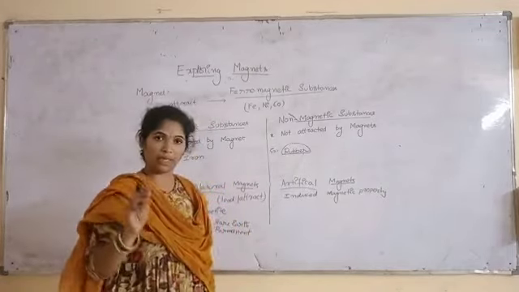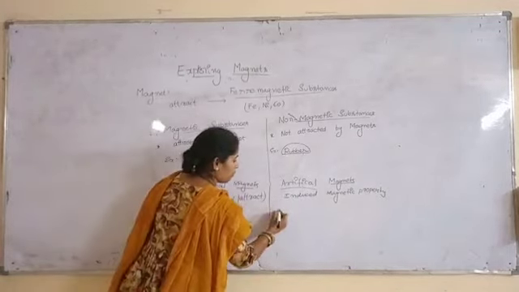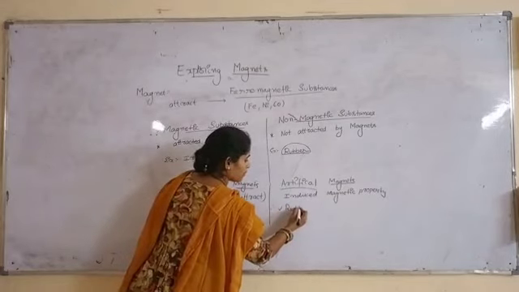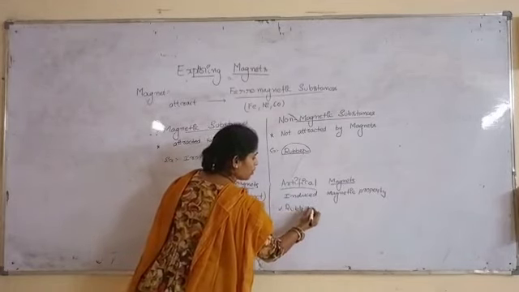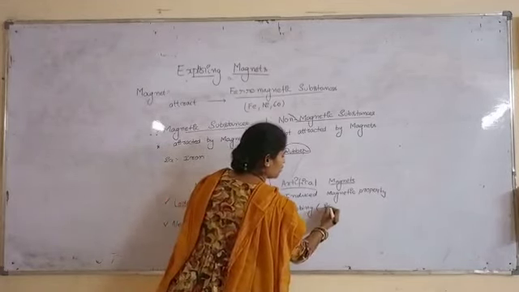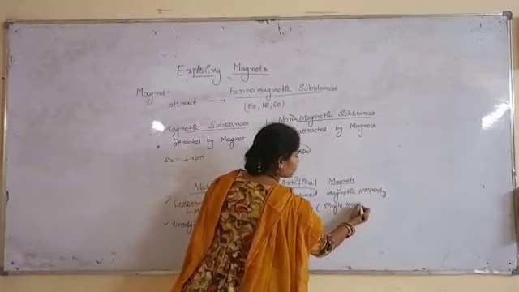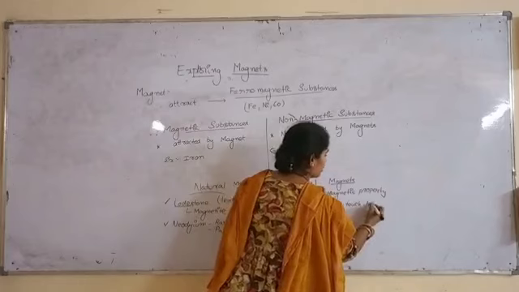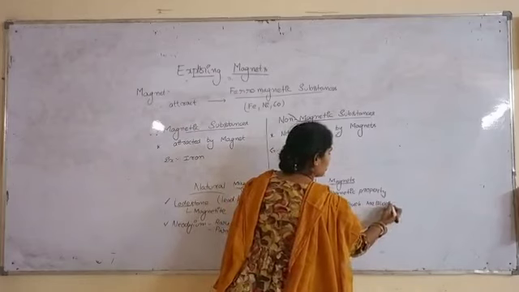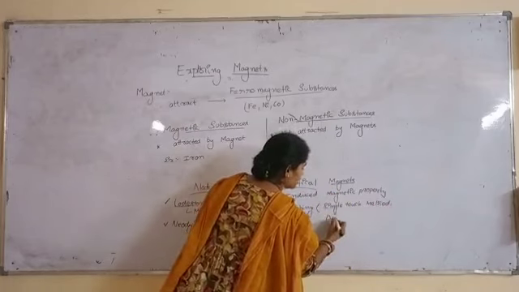We have many methods. By rubbing. This rubbing we have two types, single touch method and double touch method.